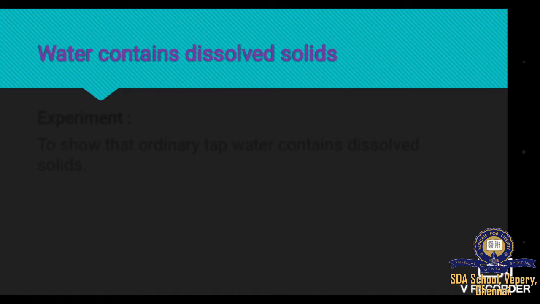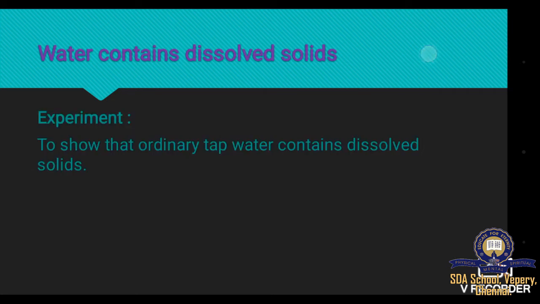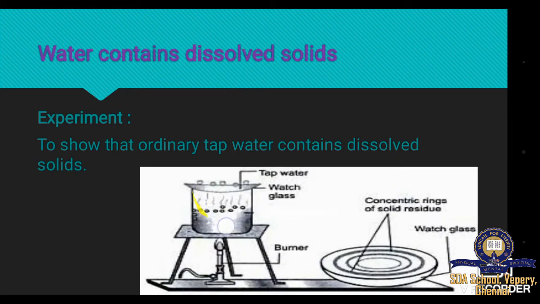Let's see an experiment to show that ordinary tap water contains dissolved solids. Take tap water in a watch glass and place it over a water-containing beaker. Now boil the beaker.